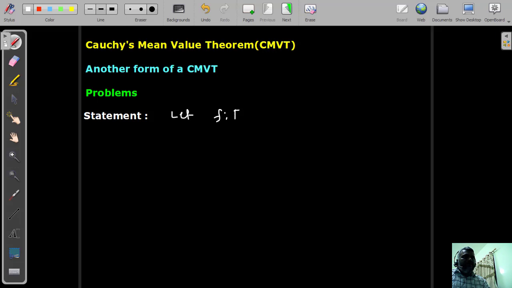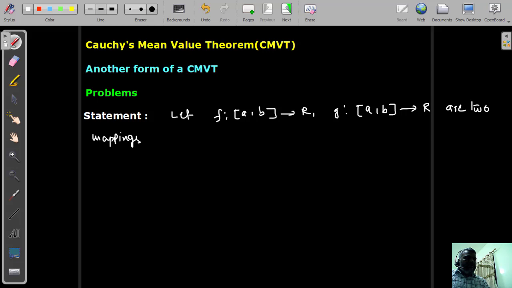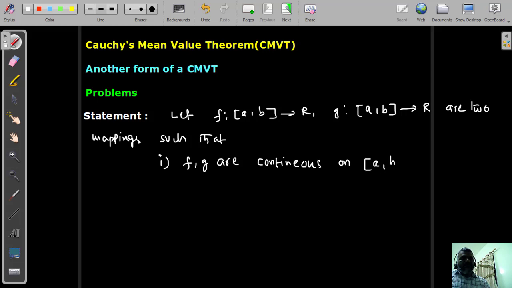f: [a, b] → R be a mapping. There is one more mapping g, with the same domain [a, b] → R. There are two functions, f: [a, b] → R and g: [a, b] → R, two mappings such that the first condition is f, g are continuous on the closed interval [a, b]. Both will be continuous on the closed interval [a, b].